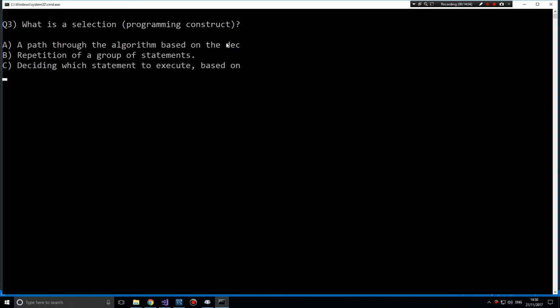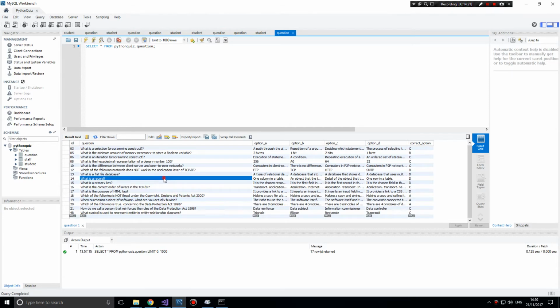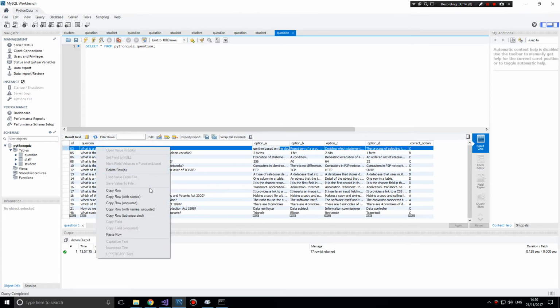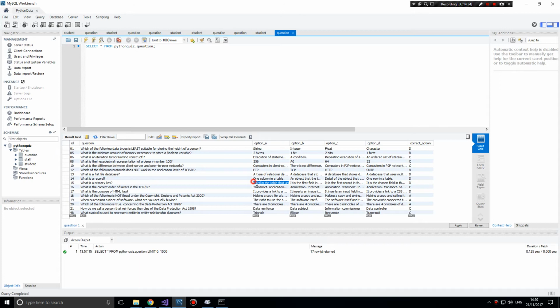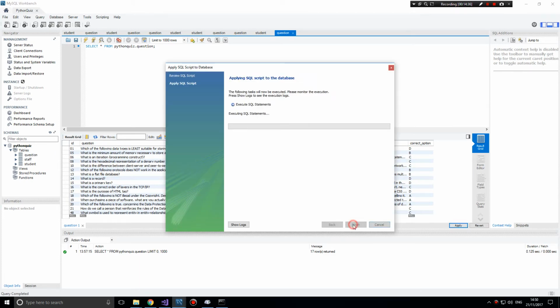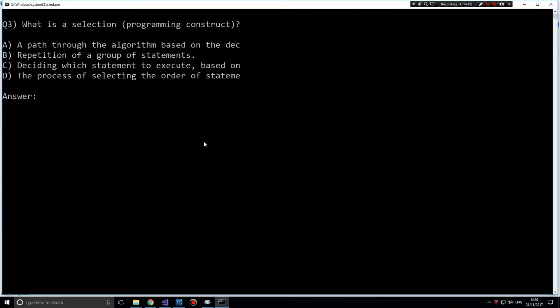I should really get rid of that one because that one is broken. Programming construct. I think that's supposed to be a decision. Oh well, we'll just delete the row.